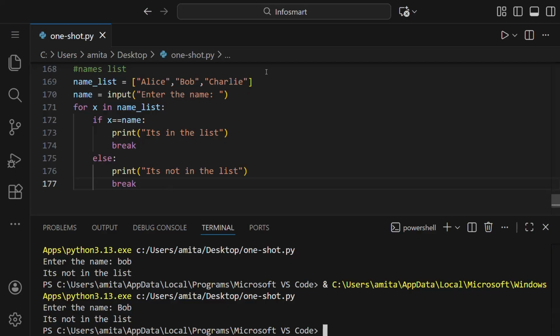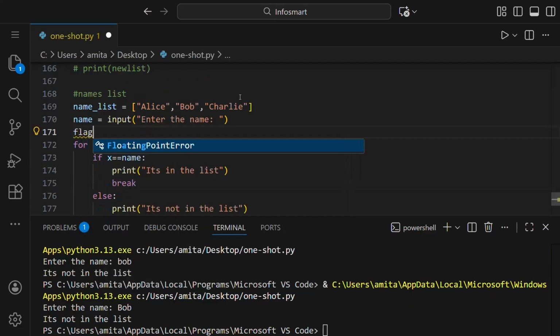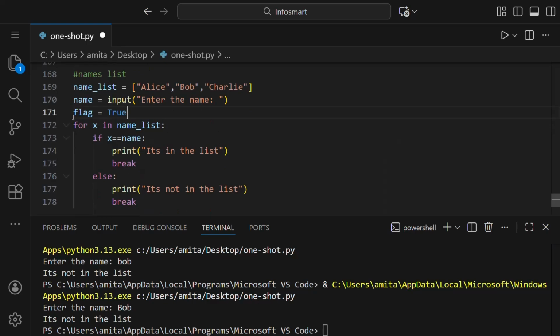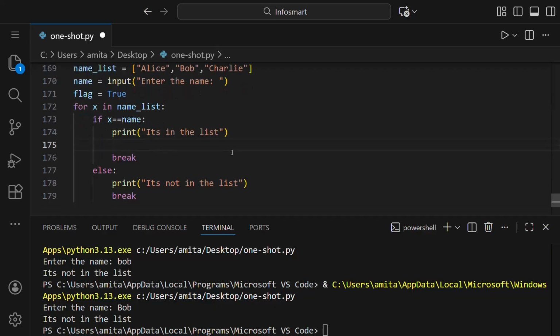So what we can do is we can make a variable here named flag, or you can even name it found or any random variable, and we can give it a value true. Now we'll say this flag is true. Here we're using a boolean value, and after this print and before this break, we'll set the value to be false. Once we complete the program, you will understand it better. Why are we doing so?